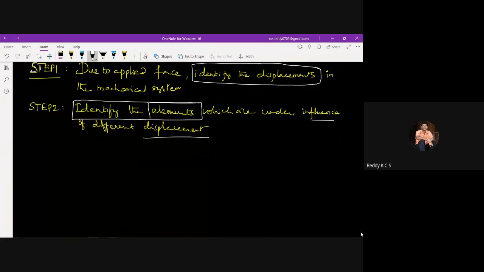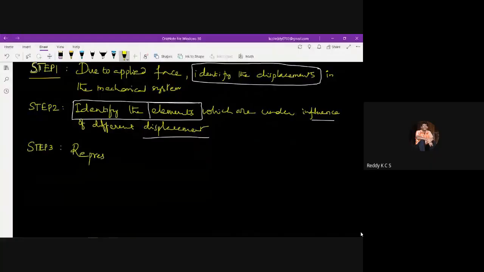Next, coming to step 3. So importantly, step 3 is displacement. There are, say, for example, x1, x2, x3, like that. If you have 2 mass elements, then we can have x1 and x2, like that.